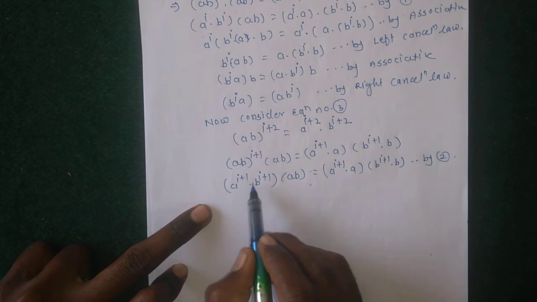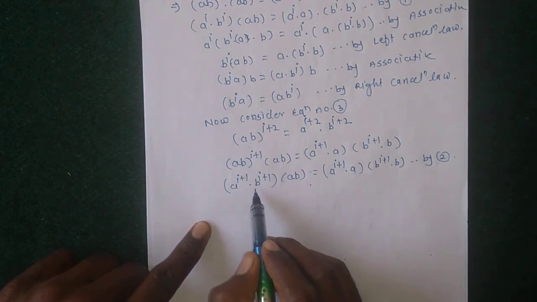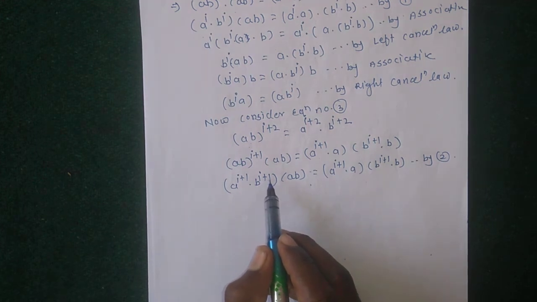Equation number 2 is (ab)^(i+1) = a^(i+1) b^(i+1). This is equation number 2.